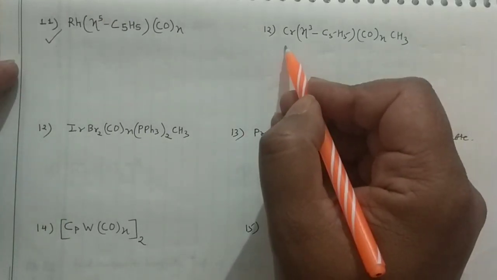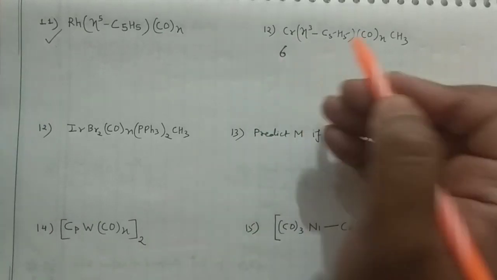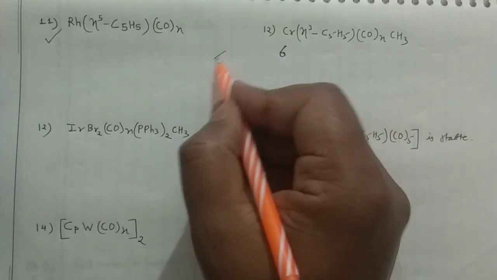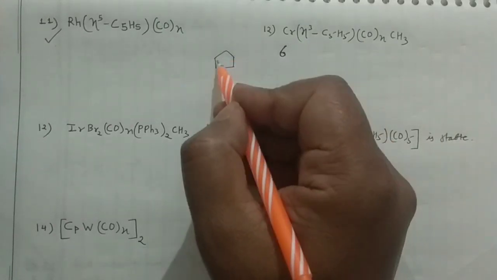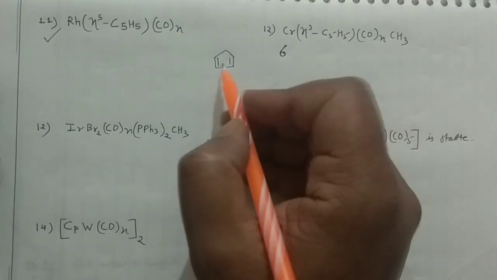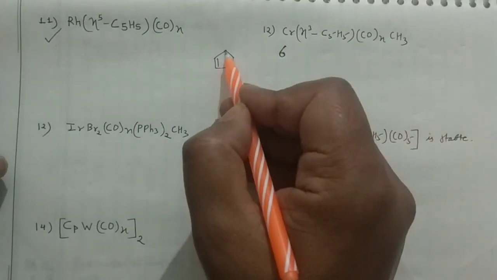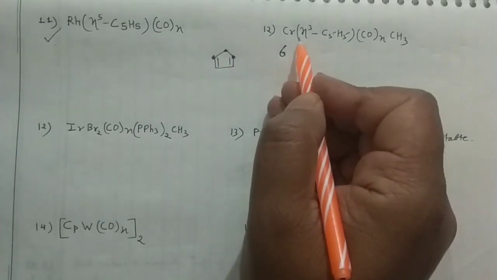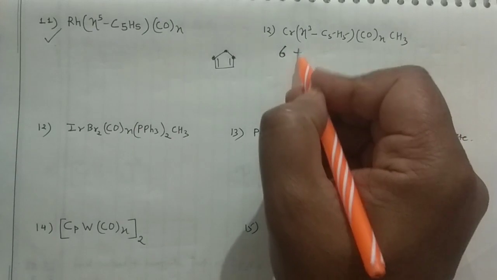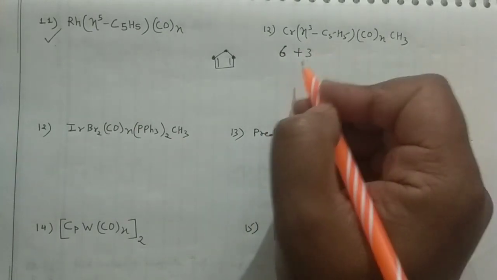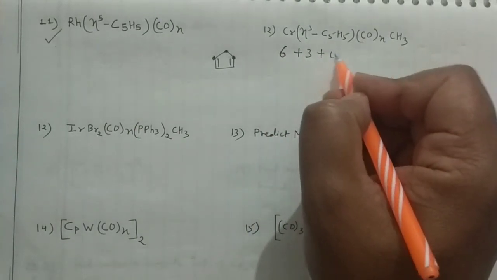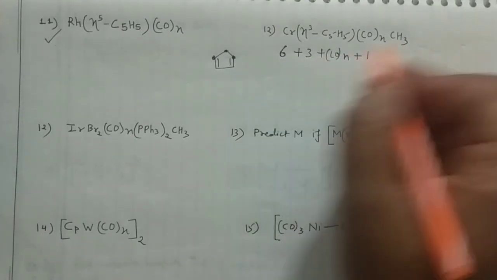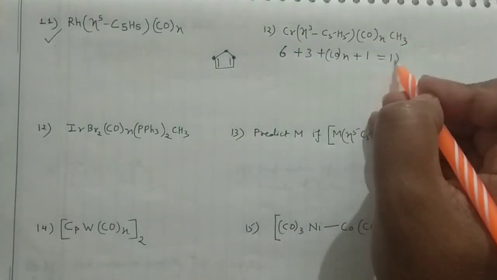Now this chromium, how many electrons will it give you? It will give you 6 electrons. And this is eta 3. What is the meaning of eta 3? This is cyclopentadienyl, in that manner. Only 3 carbons are connected, so it will give only 3 electrons in the neutral method. Then this is CO n, and CH3 again gives only 1 electron, and no charge over there. They are following the 18 electron system.